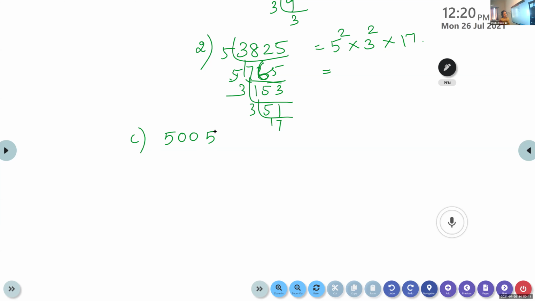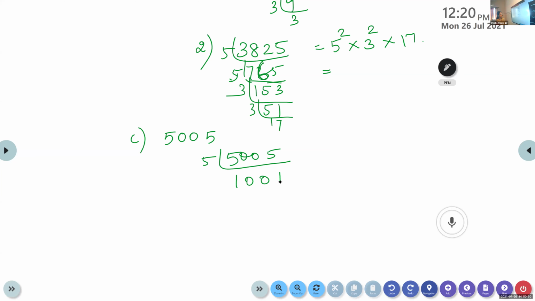Real numbers. 5,005. Again, when you divide it by 5, we will get 1,001.